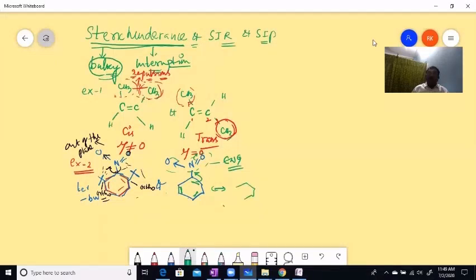Whenever it acquires the double bond character, C double bond N is formed here. So here the bulkiness causes steric hindrance. The tertiary butyl group causes